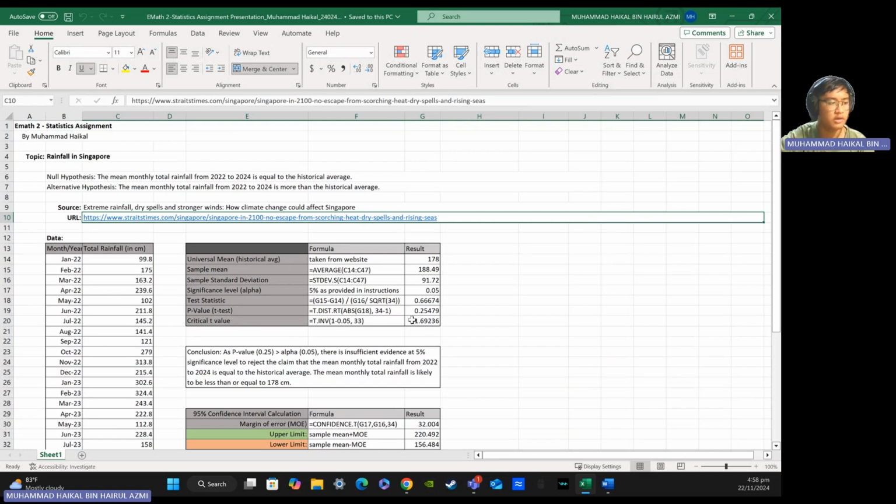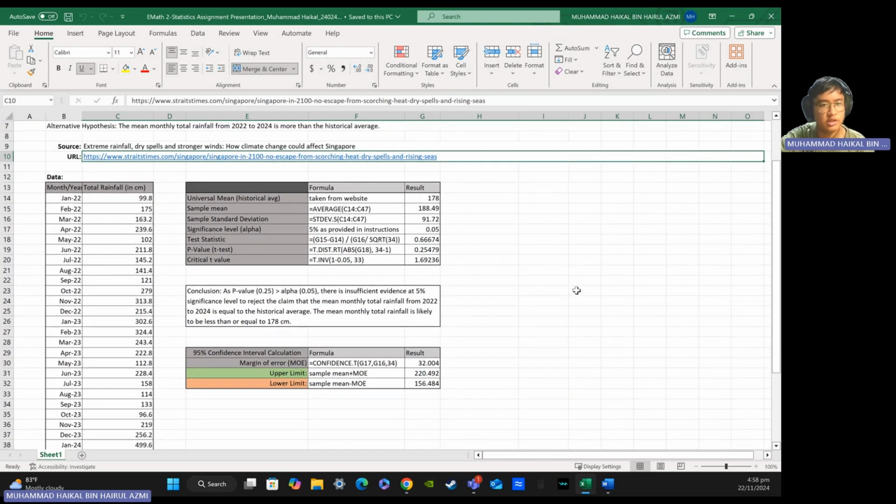The critical t-value is like a cutoff score. If my result goes beyond this score, it's considered surprising enough to say something unusual is happening.